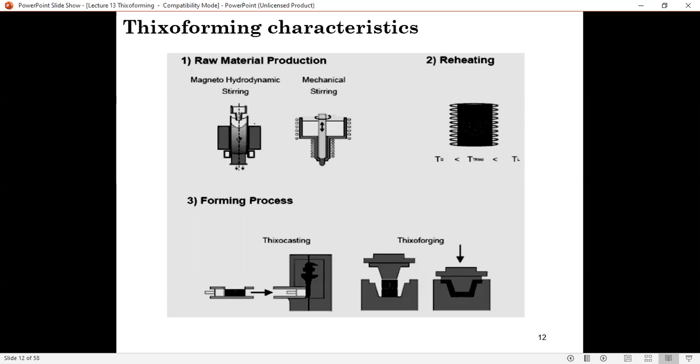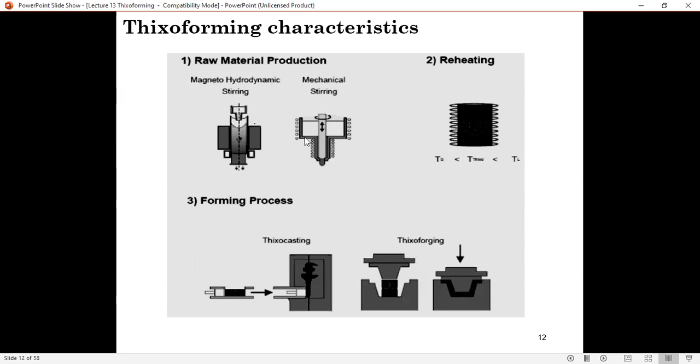So in the lab, sometimes you saw people put a beaker containing the liquid on one apparatus, right? And by pushing a button, basically you can see the fluid inside that beaker stirred, right? So that's being done using this magneto-hydrodynamic stirring. Mechanical stirring is basically you stir it mechanically or you let it flow mechanically.